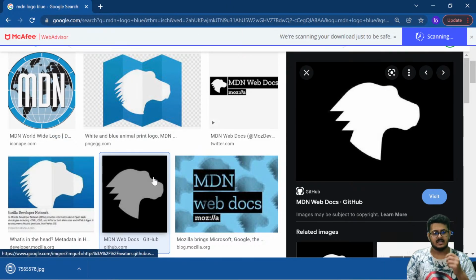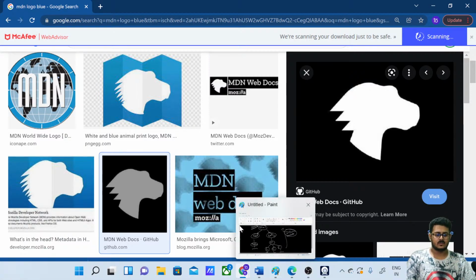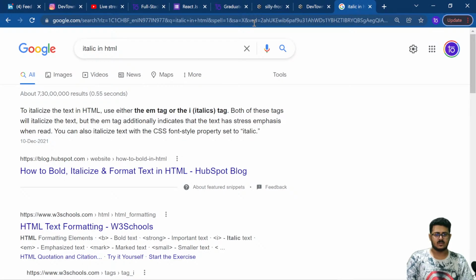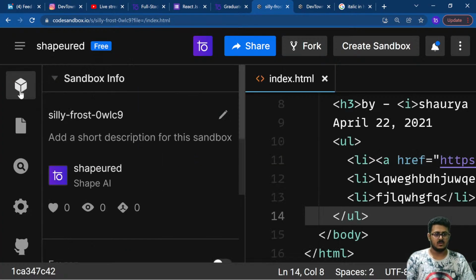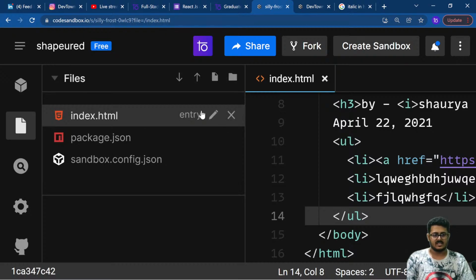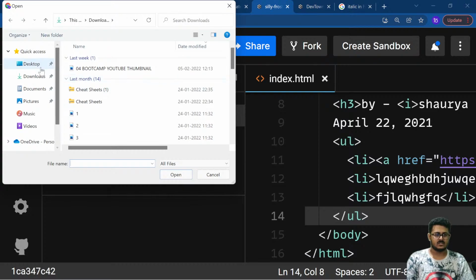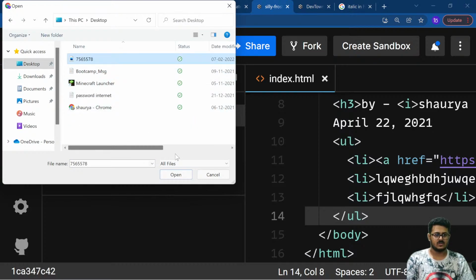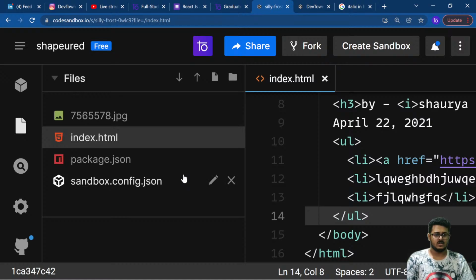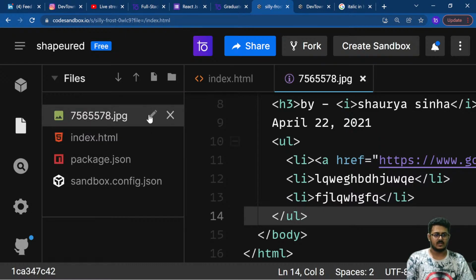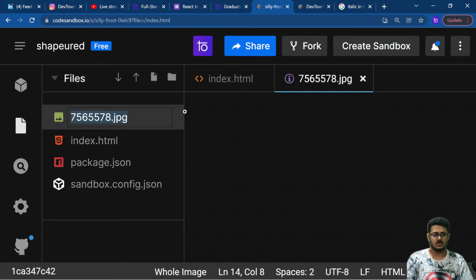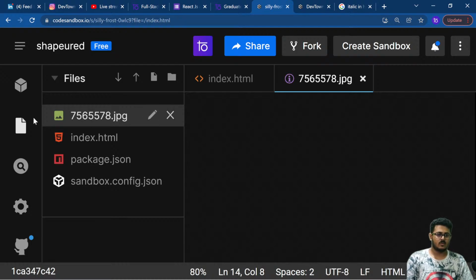Save. And then what we are going to do is, first of all, we are going back to our code section. Once we have reached our code section, we are going to upload our files. So we can just go to our files right over here, and then we need to click on upload files. We need to select our image from right over here, upload the image. Once the image has been uploaded, let me just copy the name itself. The name is too large to remember, so we have copied the name.